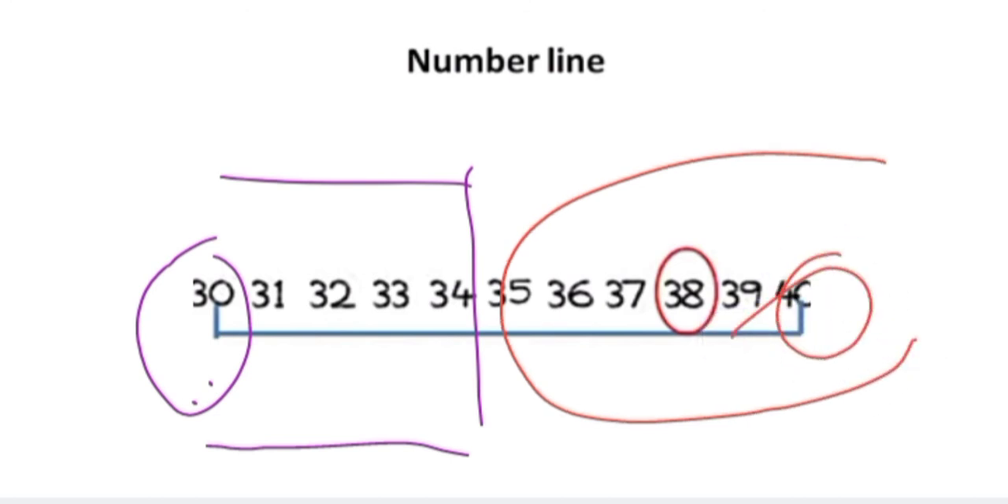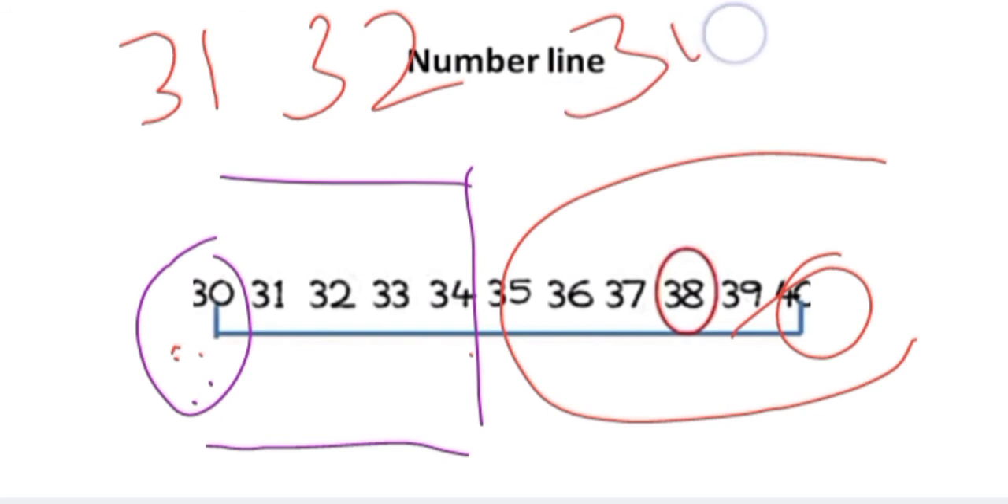Okay. If we have 31, we can round off as 30. 32, we can round off as 30. 33 also can be rounded off as 30. 34 also can be rounded off as 30 only. It is compulsory. This is a rule. Okay. So if the number of children is 35, from 35 onwards we can round off as 40. Do you understand, children?